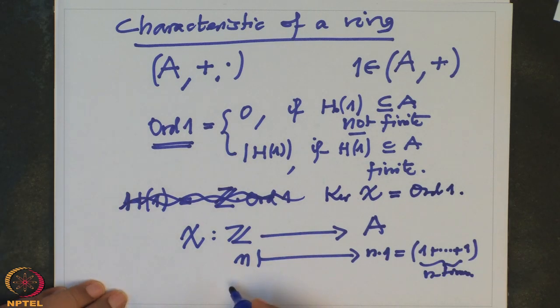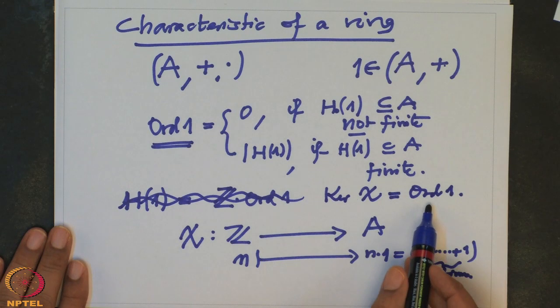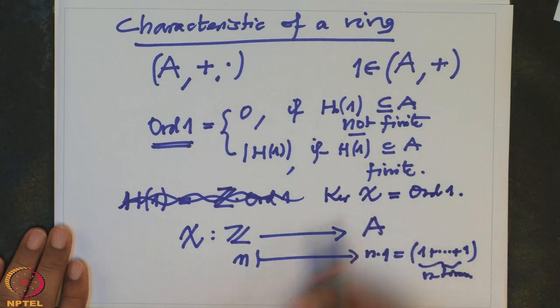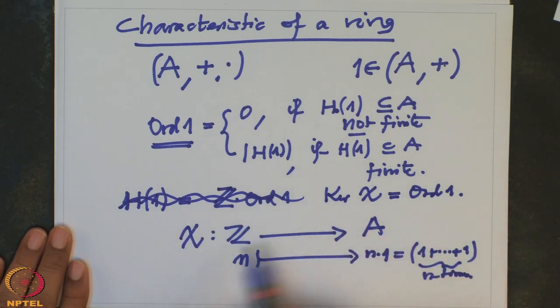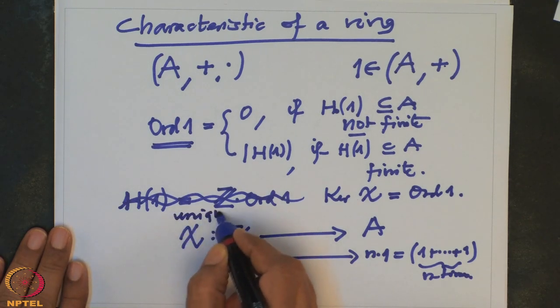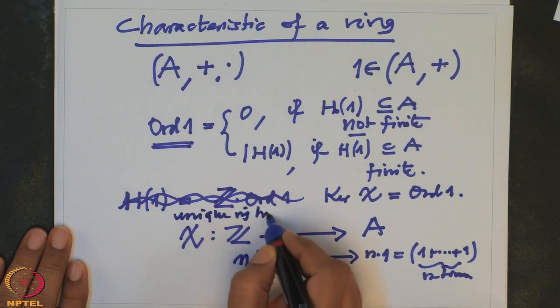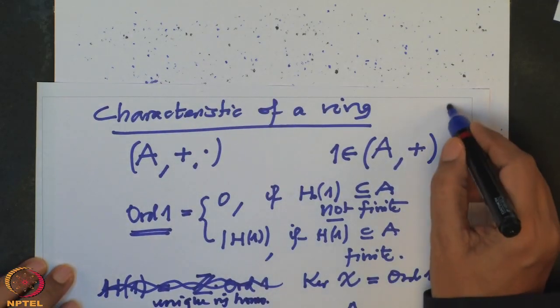So that is precisely the characteristic we defined in the earlier way also. In the earlier definition also, it is a generator of the kernel of this chi map. This chi is a unique ring homomorphism, and the generator is called the characteristic, that is the order of 1.